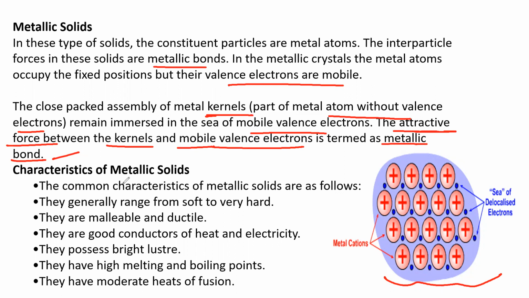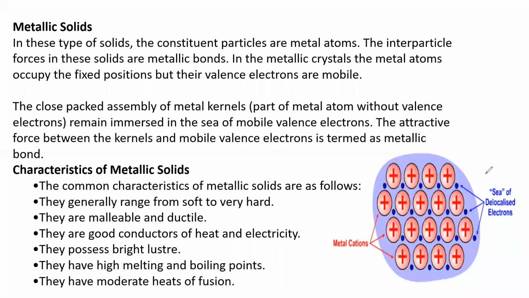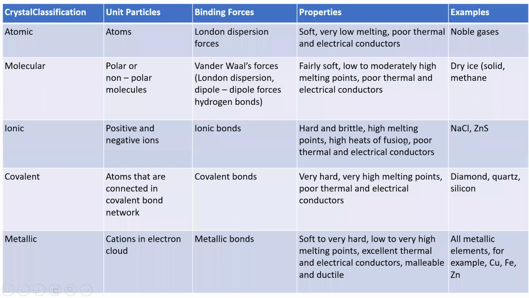Now, characteristics of metallic solids: they generally range from soft to very hard. Like sodium is a soft metal, whereas other metals are hard. They are malleable and ductile. All the metallic properties are applicable to them. They are good conductors of heat and electricity. They possess bright luster. They have high melting points and boiling points. They have moderate heats of fusion. So metallic solids represent all the properties of metals.